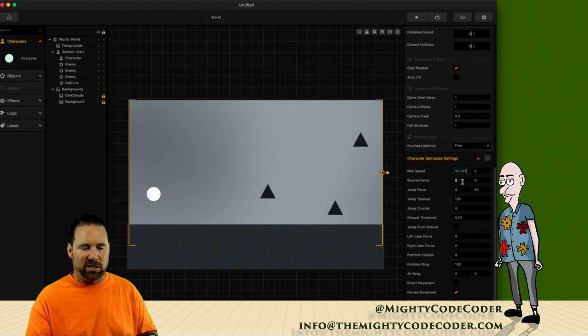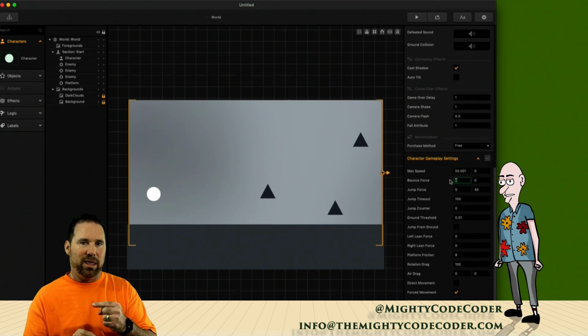All right, but let's first talk about bounce force. This is the x-axis, and the x-axis is horizontal, so it's going that way.